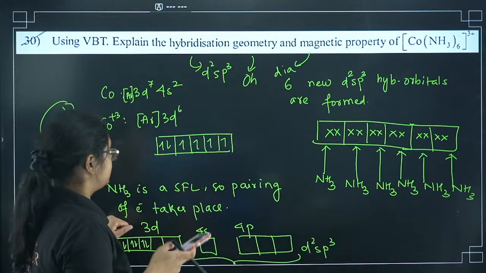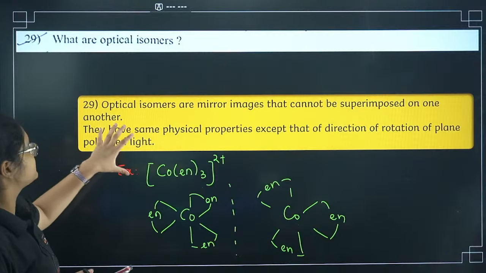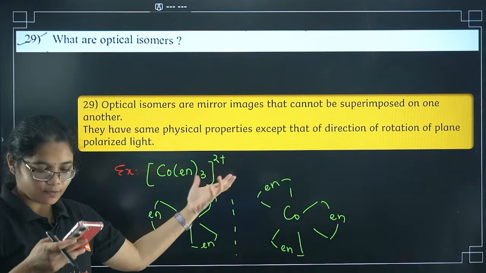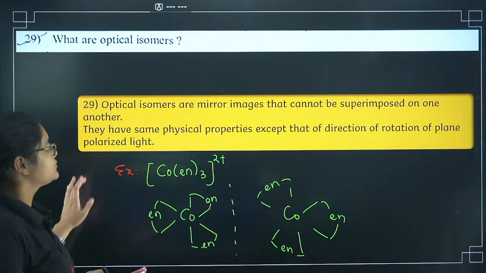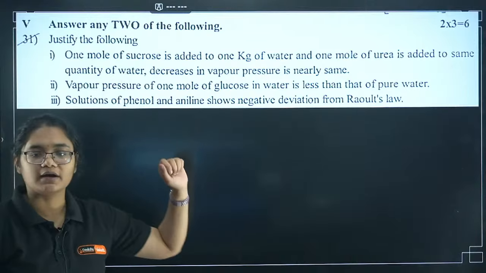Mubarak, last question. Are you talking about this question or the previous question, optical isomers? You have to define it, then write down the physical property that is different there, and then write down this one. Okay, so now let's move to physical chemistry questions, the 3-marker questions.